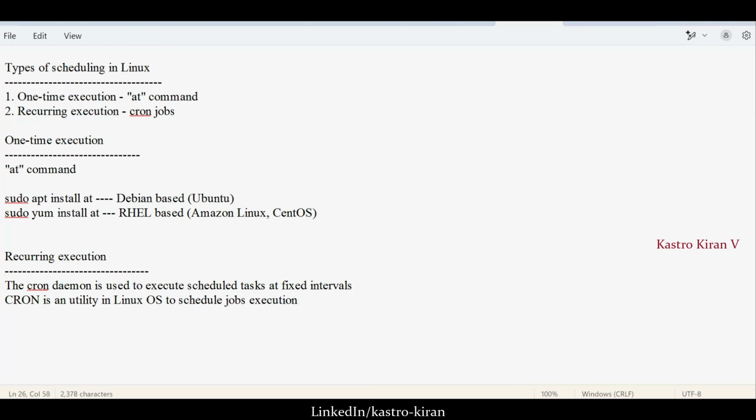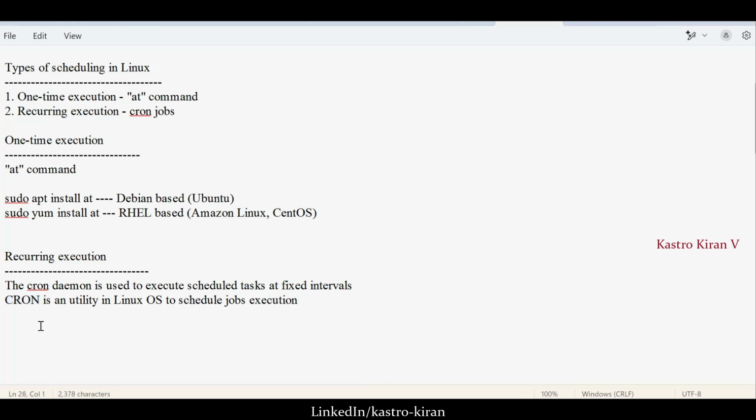In real time, we will use several jobs, or we want to execute several jobs on a daily basis, or hourly, weekly, monthly, or even yearly basis. In this case, I want to automate that work. So to automate executing the shell file on a daily basis, we'll use a concept called cron job.